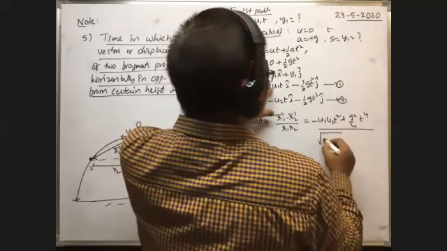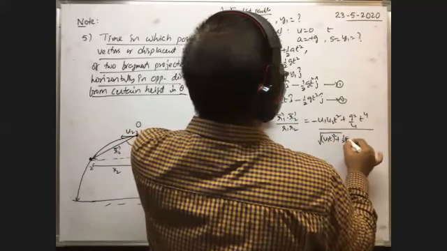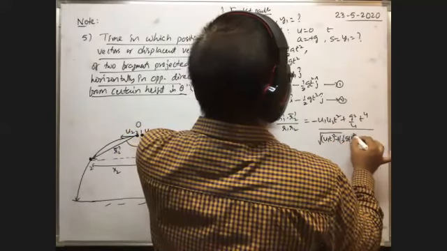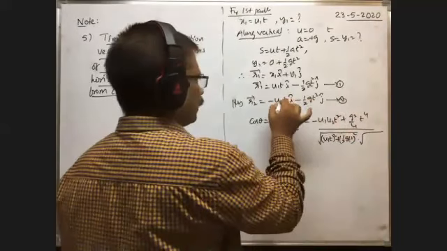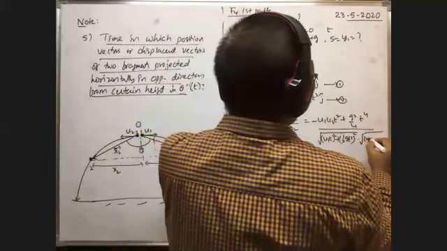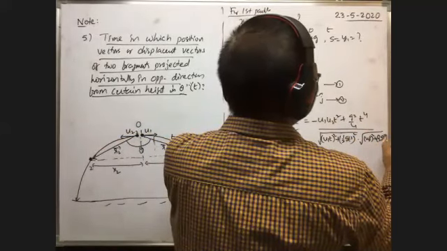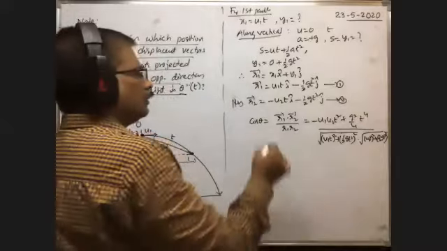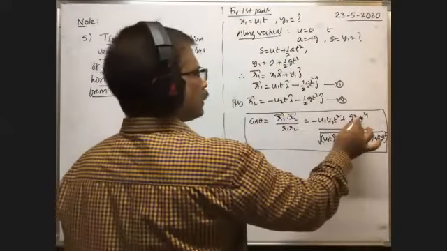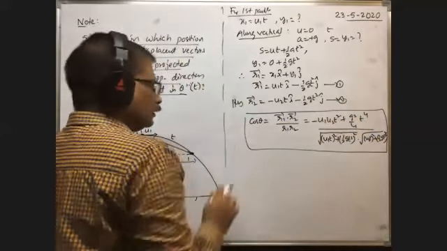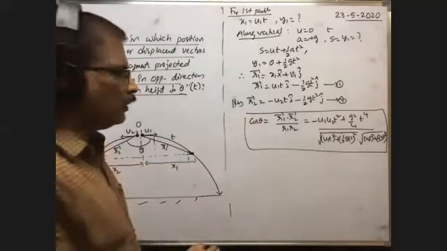Magnitude of this one: u1 t whole square plus half g t square whole square, into magnitude of R2, means this one: u2 t whole square plus half g t square whole square. Here in this formula, this is the time after which the angle between the two displacement vectors is theta.